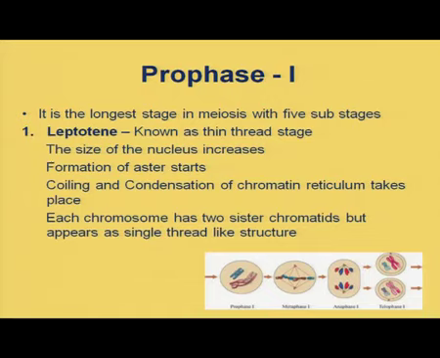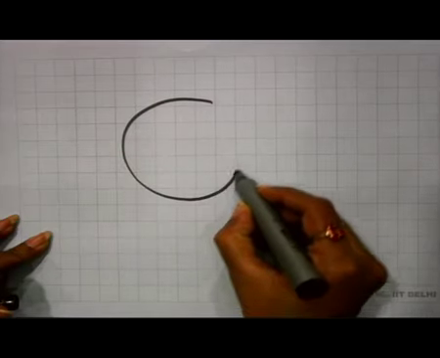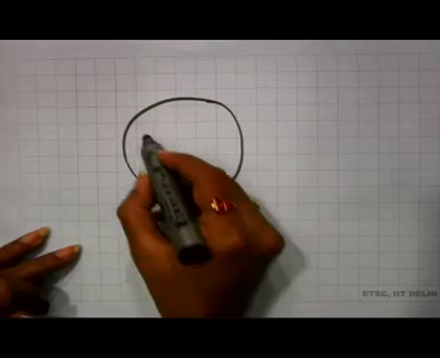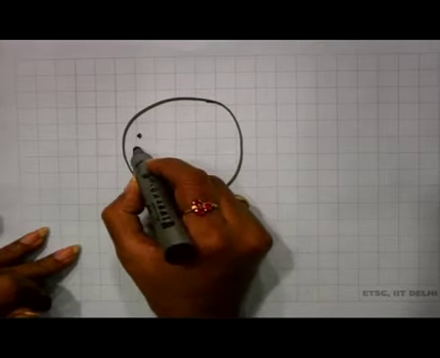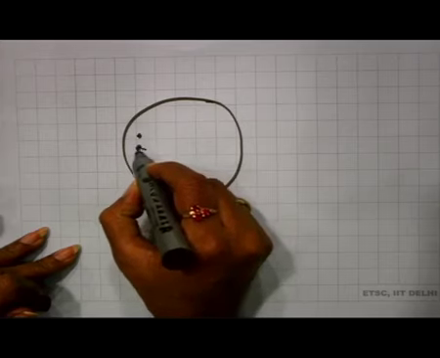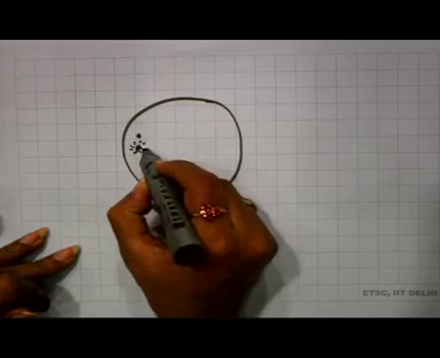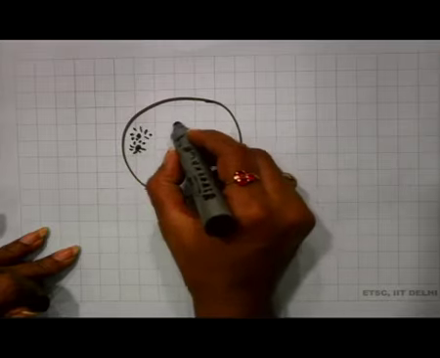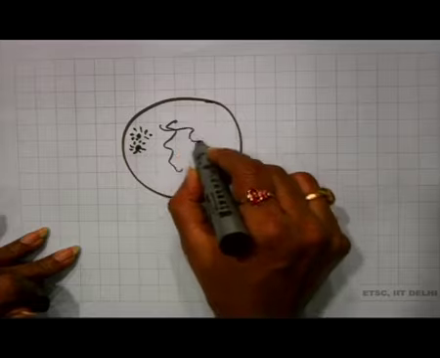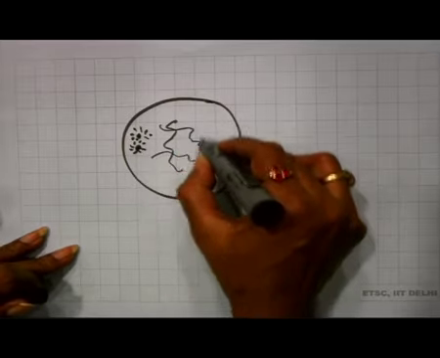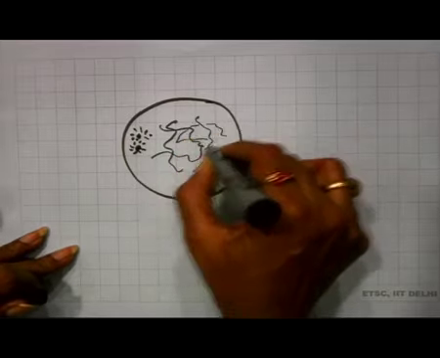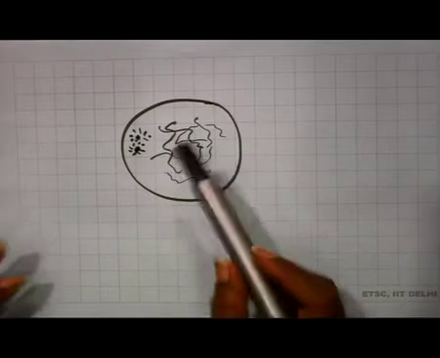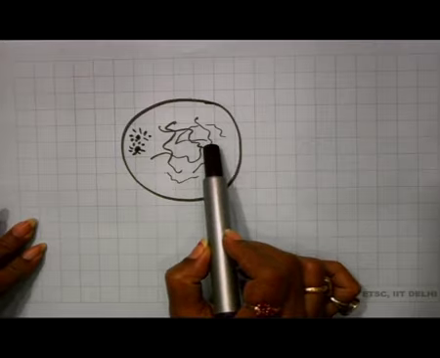You can see the cell with these centrioles, with astral rays, and here the chromosomes you can see in the form of thread-like structures only, and this particular stage we will call the thin thread stage.